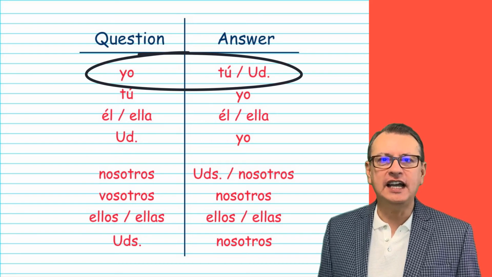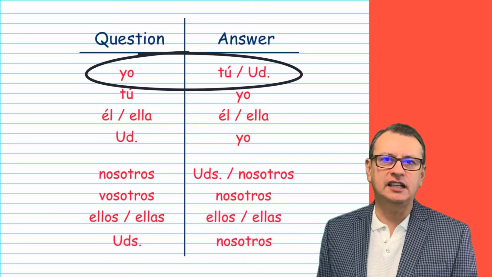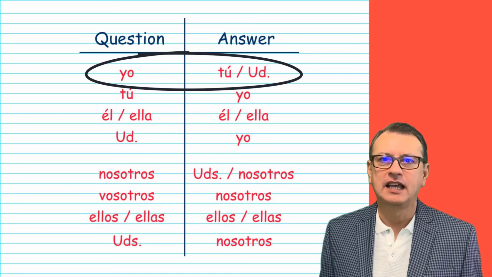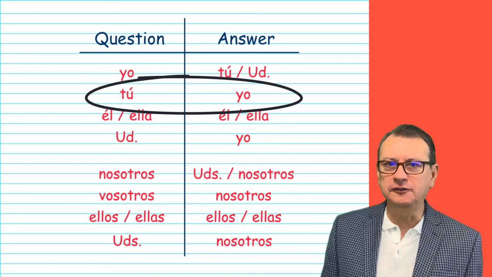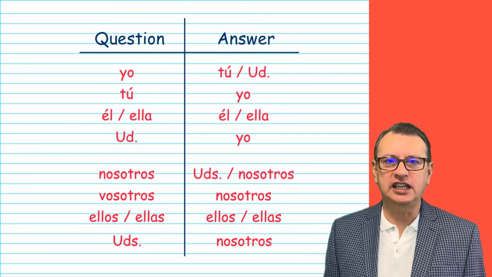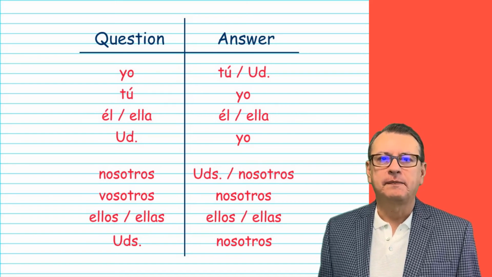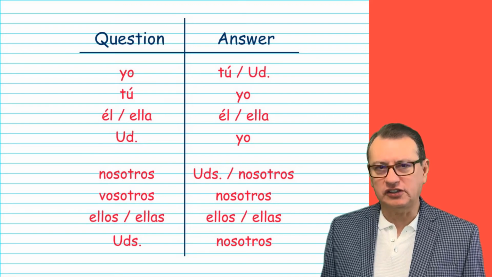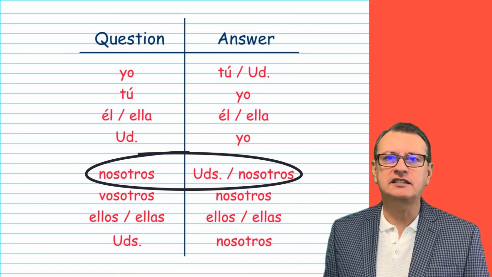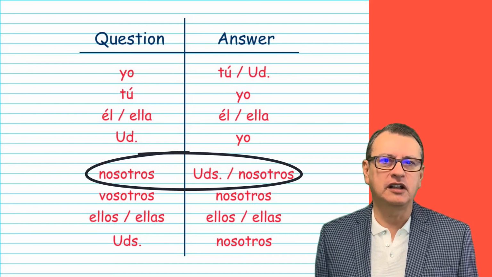Yo. If I ask you a question with yo, please make sure that your response will be in the usted or tú form, depending if it is formal or informal. If the question is written in the tú form, the response might be yo, obviously. Let's take a look at he or she, él, ella. The response will be él and ella. However, if the question is nosotros, like are we students, make sure in the response, yes, you say you are. Or if you are involved in the response, you continue with nosotros.